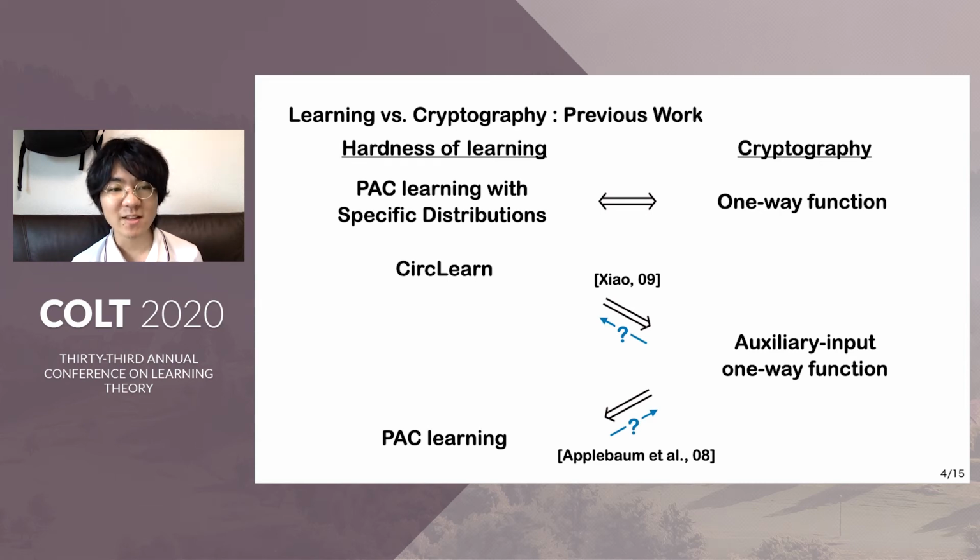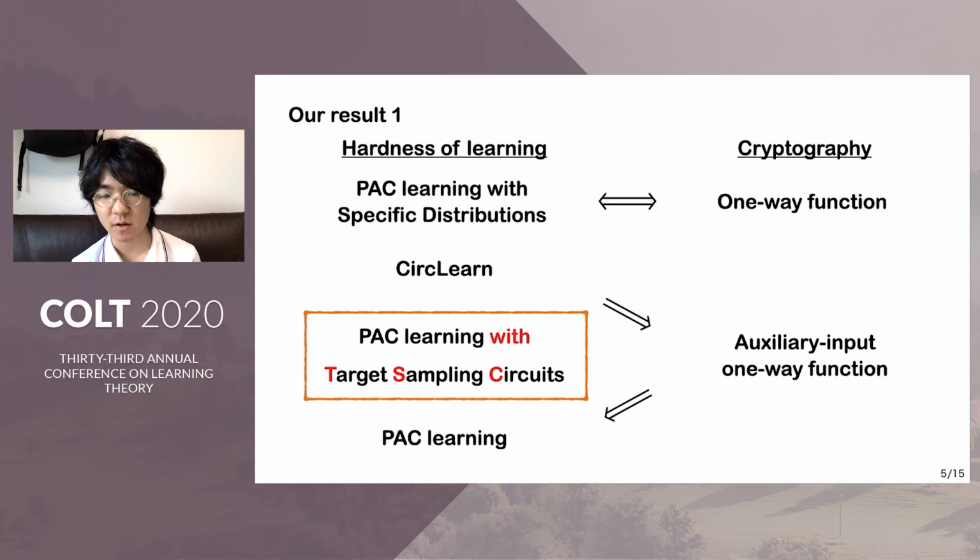Then, what is the exact notion in learning theory corresponding to this auxiliary input one-way function? Our first result is to give an answer to this question by a specific learning model called PAC learning with target sampling circuits. And we showed that the hardness of this model corresponds to auxiliary input one-way function. Now I explain this model.